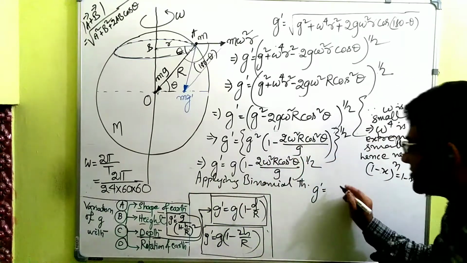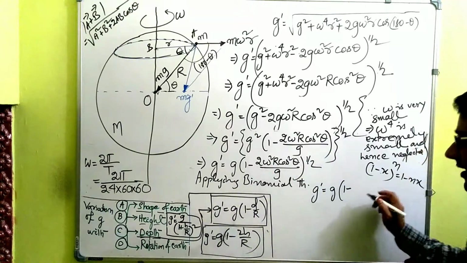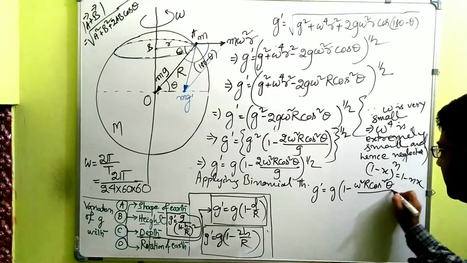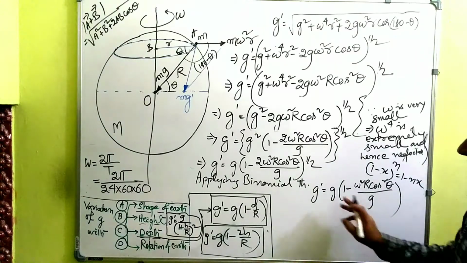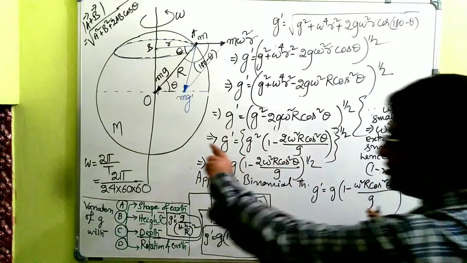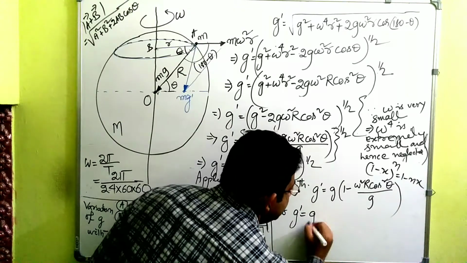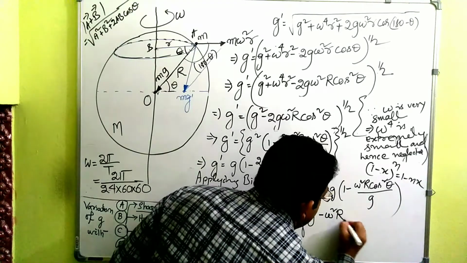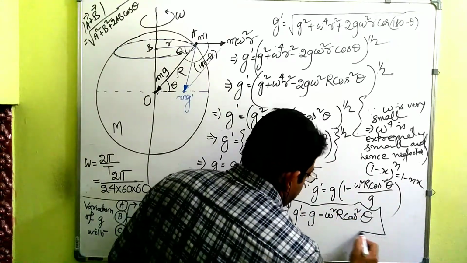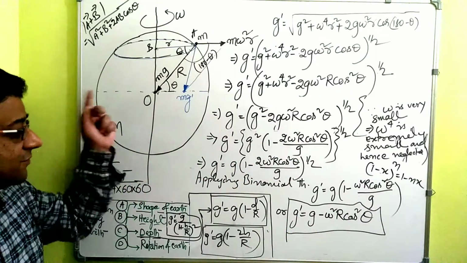So the n you bring this side: g multiplied by 1 minus half comes, 2 gets cancelled, omega square r cos square theta divided by g. Right? To bring it into the format where the binomial theorem could be applied, we took g square common, but now multiply it again, so g dash is equal to g minus omega square r cos square theta. This is the final expression of how g is impacted due to the rotation of earth.